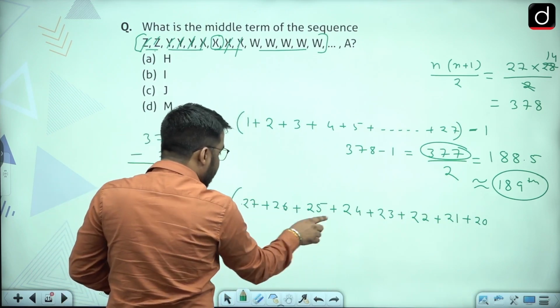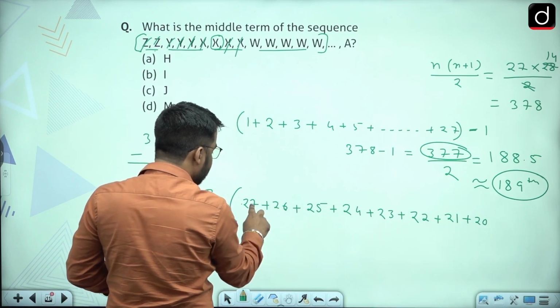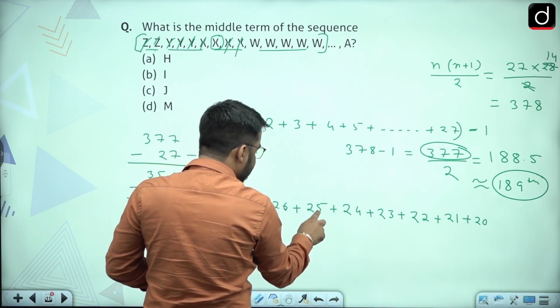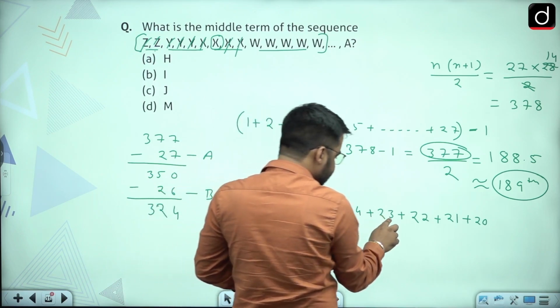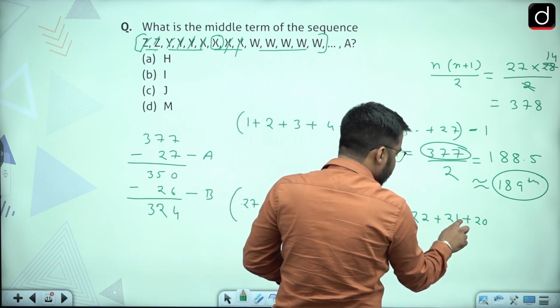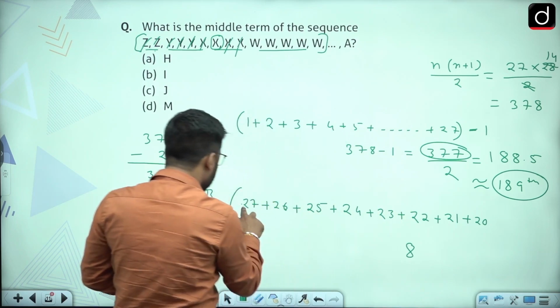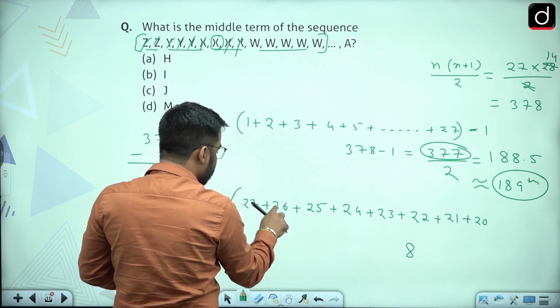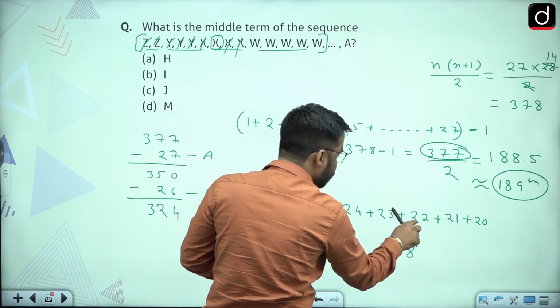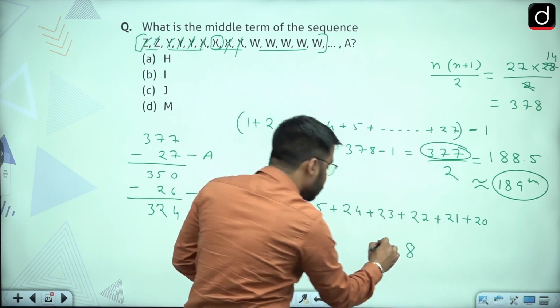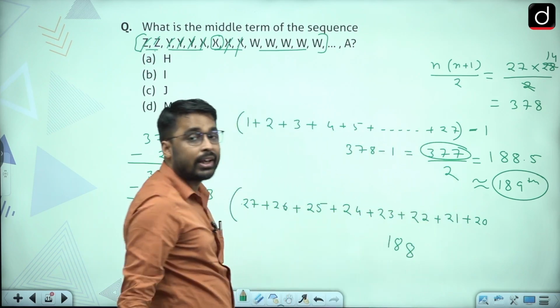Now add all these digits and see what term value we are getting. 7 plus 6, 13, 18, 22, 25, 27, 28. 2 would be carried over. So this was 2, 4, 6, 8, 10, 12, 14, 16, 16 plus 2 carry. So till here we are getting 188 terms removed.